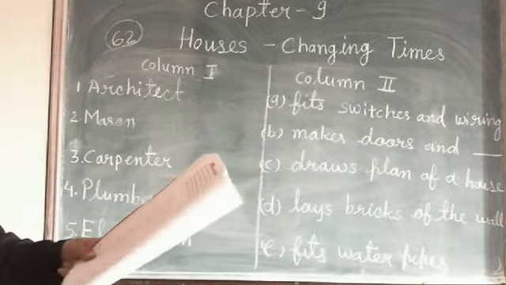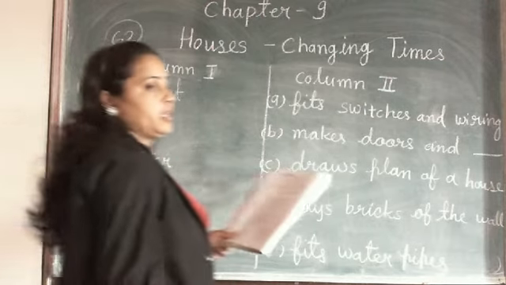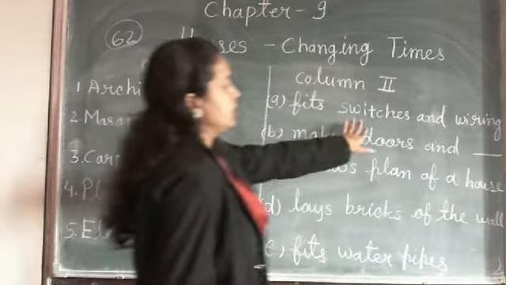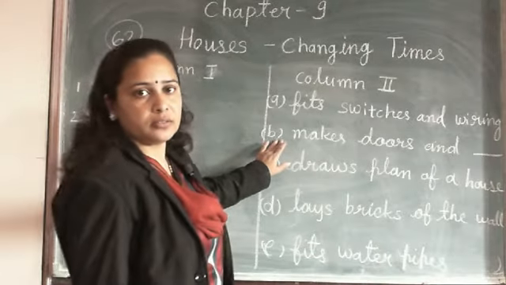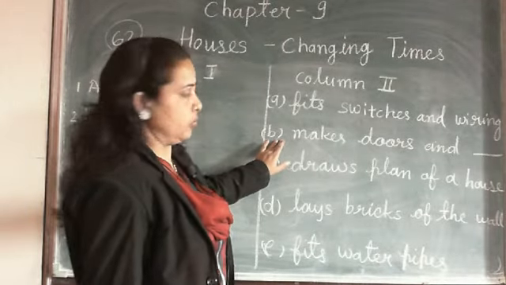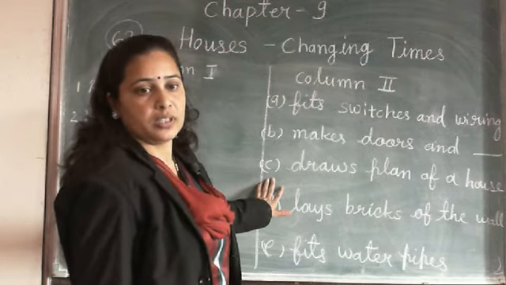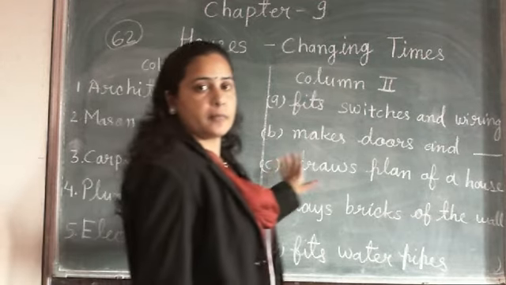Now student, read carefully what is given in the one number. Architect. What is the work of the architect? A. Fits switches and wiring. No. Makes doors and windows for your house? No. Draws plan of a house. This is the correct option. What is the main work of the architect?